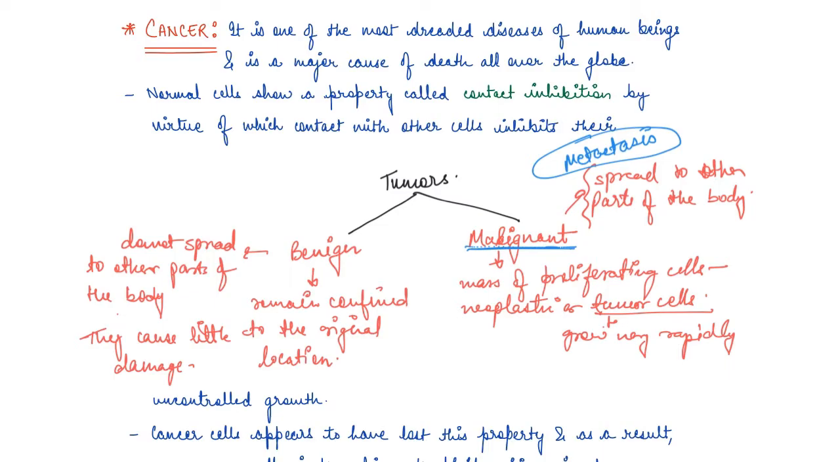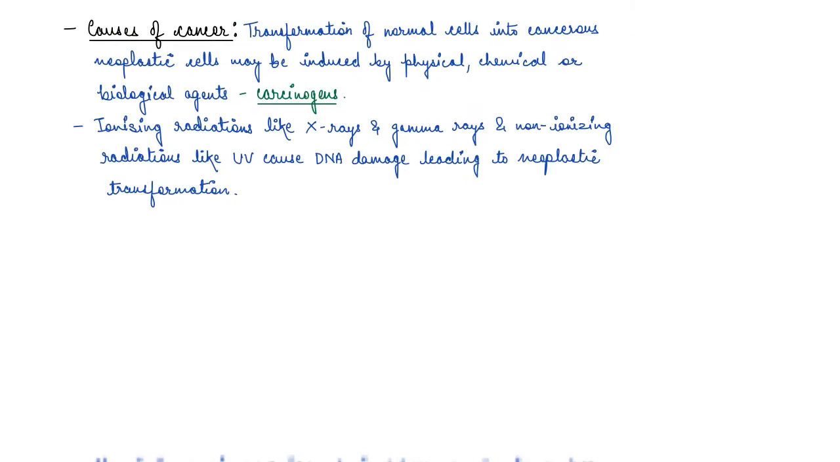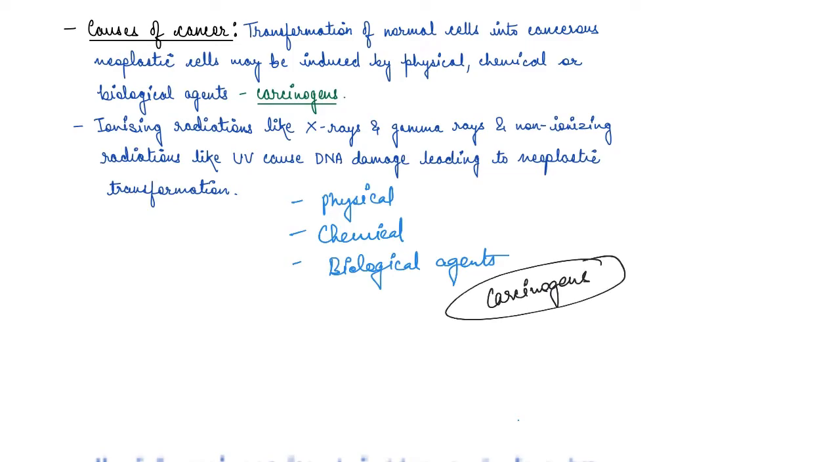Now, let's see what are the causes of cancer. So, basically, guys, what is happening is that normal cells transform into cancer neoplastic cells, right? Now, this can happen either by physical, chemical, or biological agents. These agents are known as carcinogens, right?